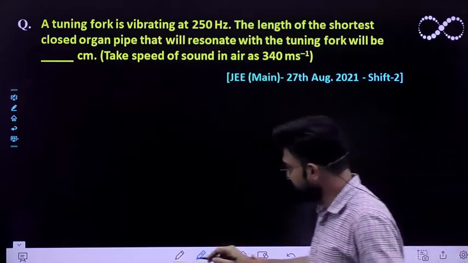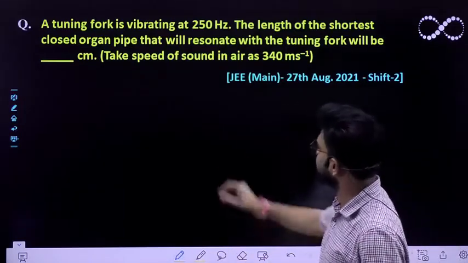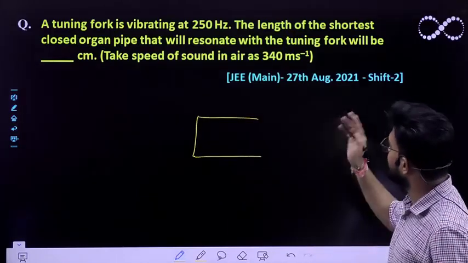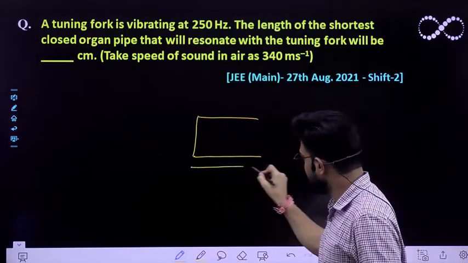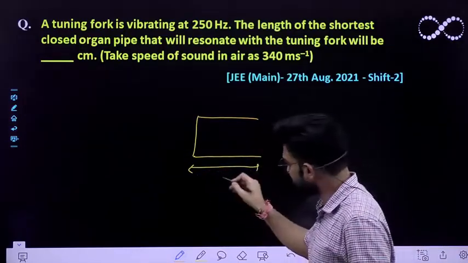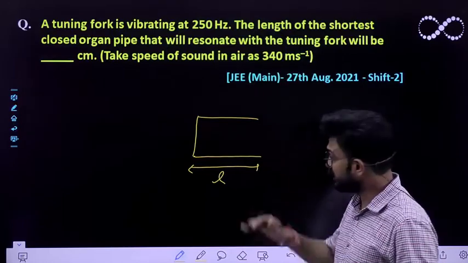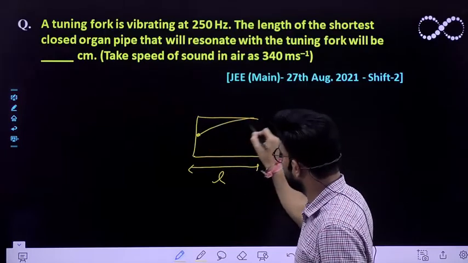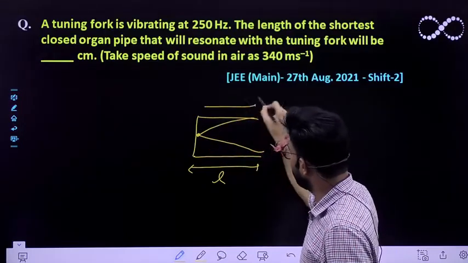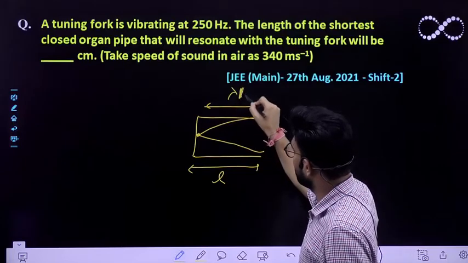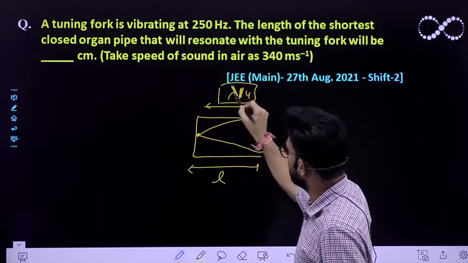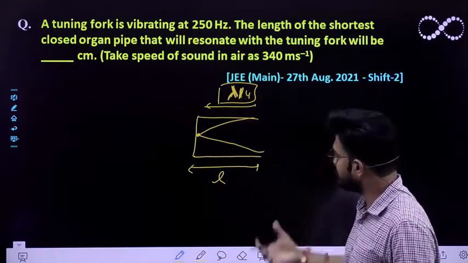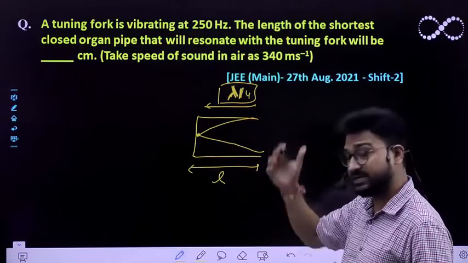So you need to find out, you have been given an organ pipe which is closed. So this is a closed organ pipe, just like this. So let the length of the shortest organ pipe be L, and this length would be shortest only if the wave that it produces has a wavelength of lambda by 4, if lambda by 4 is the oscillating wave that it is producing.